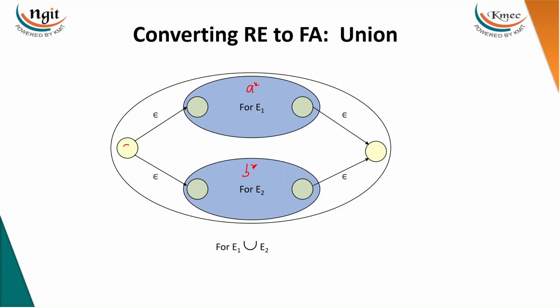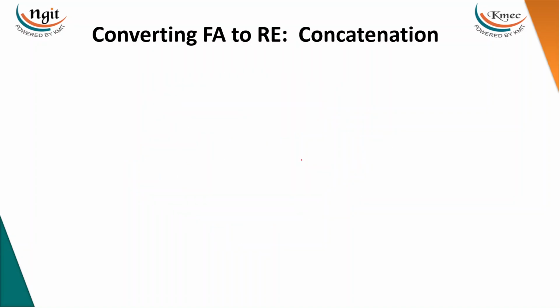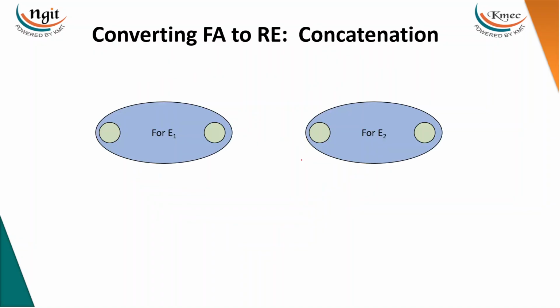So from the source to the destination, you can take either R1 or R2. This is union. Now concatenation: how can we do it? With R1 and R2, you just make an epsilon edge from R1 to R2.